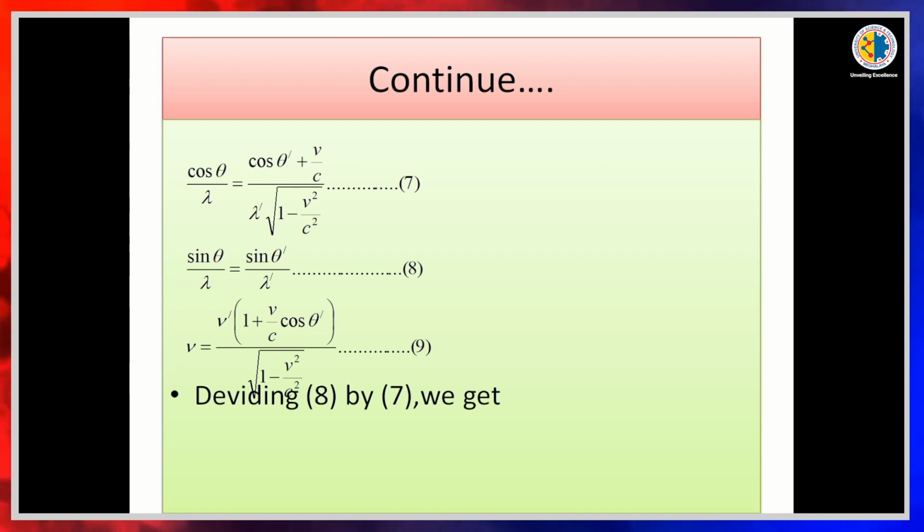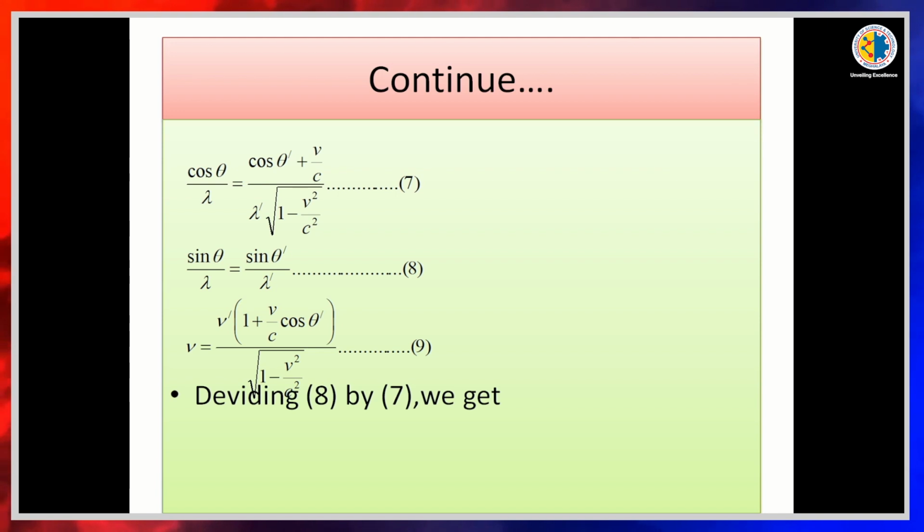Equation 8 is sin theta by lambda equal to sin theta dash by lambda dash, and equation 9 gives that nu is equal to nu dash into 1 plus v by c cos theta dash, whole divided by root over 1 minus v square by c square. Now, see the difference between the equations.